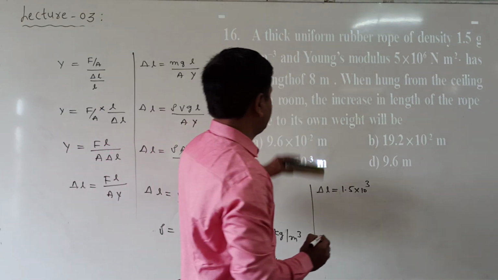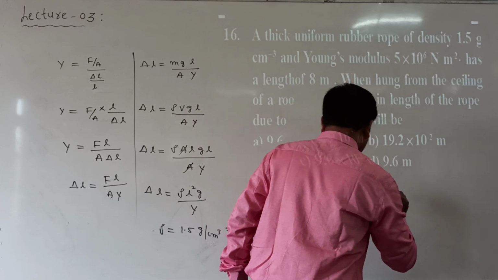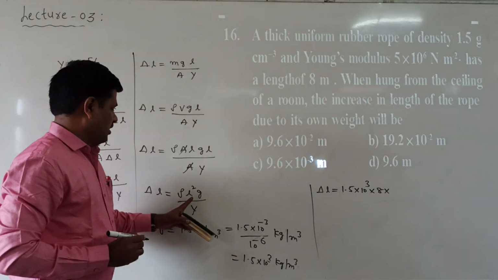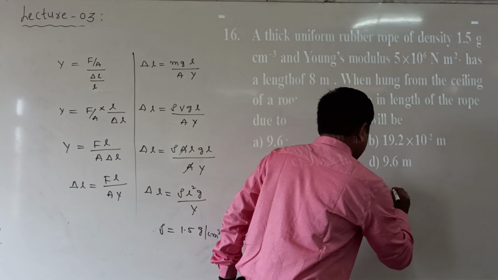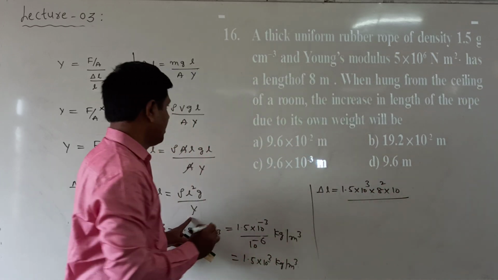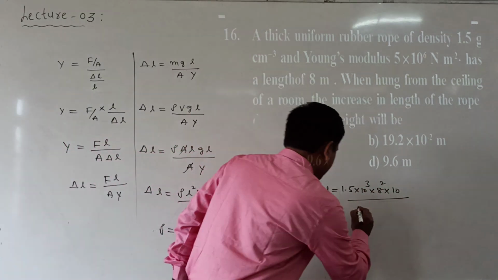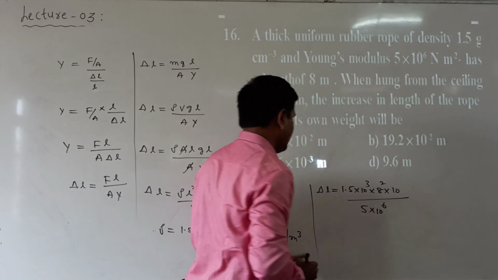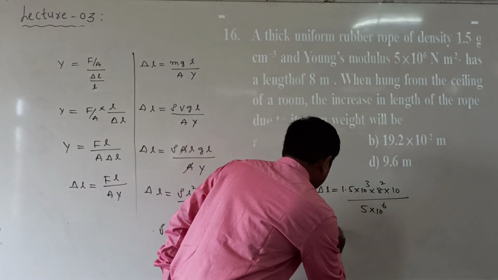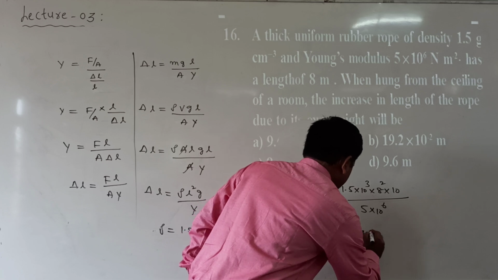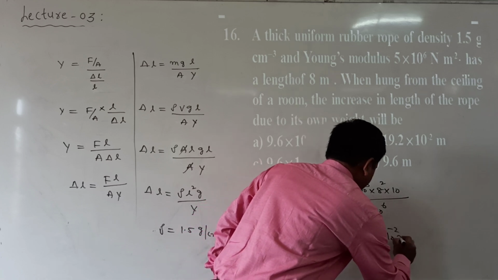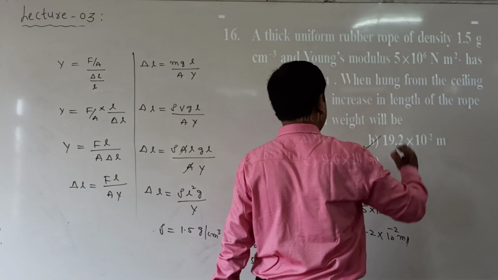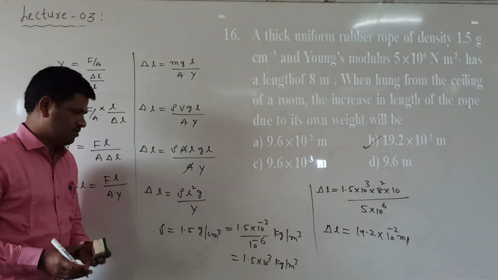Length value. Length is equal to 8 meter, into 8 square. Now g value is equal to 10. Y, Young modulus, is also given here: 5 into 10 power of 6. Calculating this, we get the value delta L is equal to 19.2 into 10 power of minus 2 meters. Here which option is correct? B option is correct.